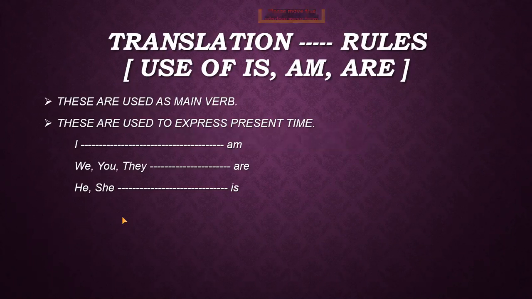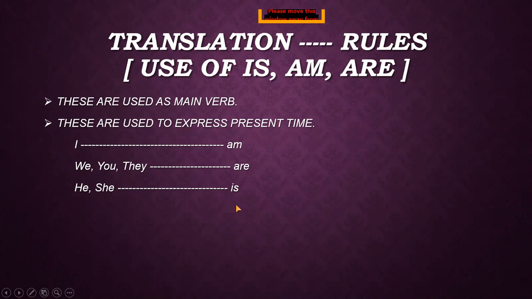I have discussed in the beginning use of is, am, are as a main verb. They express the present time. Okay, and am is used with I, are is used with we, you, and they, and is used with he and she. Remember all these points, please.